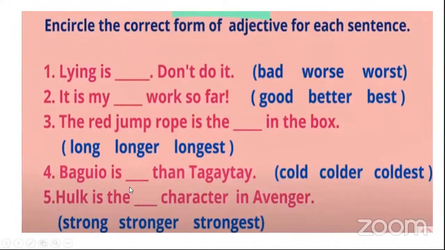Babu is dash the target. Babu is colder than the target. Because I am using than, where the is used for the superlative. Hulk is the dash character in Avengers. Hulk is the strongest. Very good. So we'll end our lecture here.